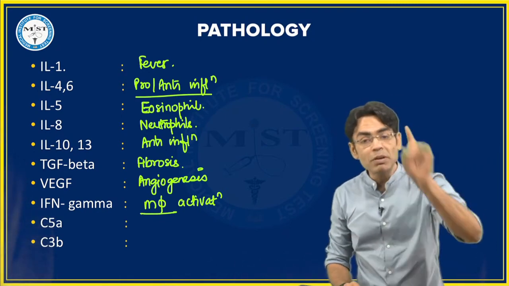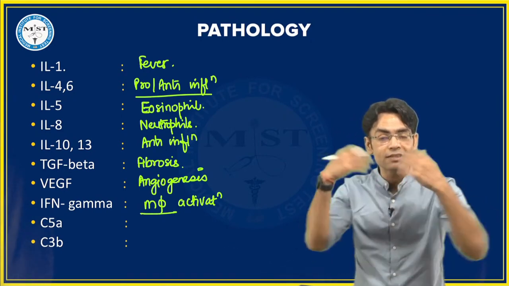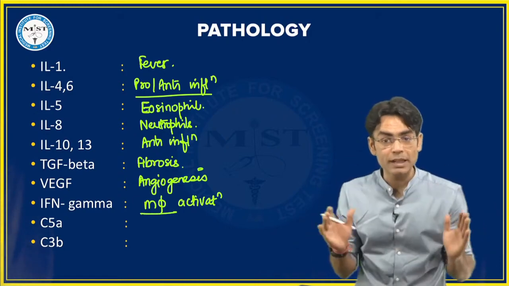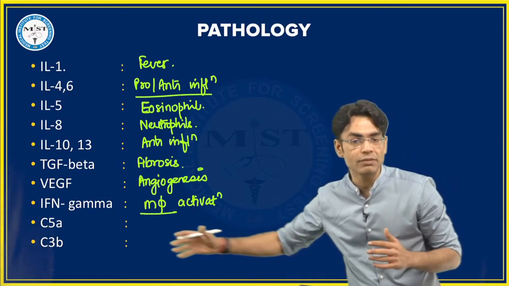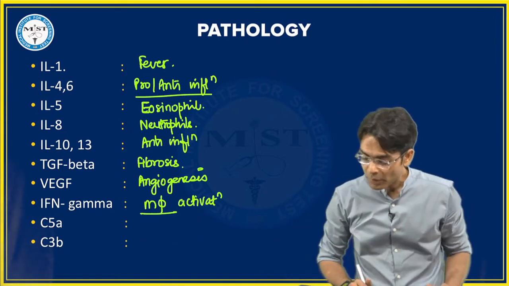See, in the complement system, there are multiple mediators like C5a, C3a, C4a. All these will do the same thing. But the most important, if they ask you, it is going to be C5a. Tell me the answer for C5a quickly.